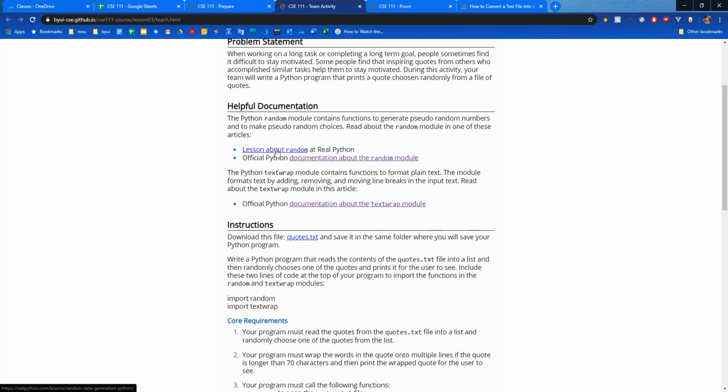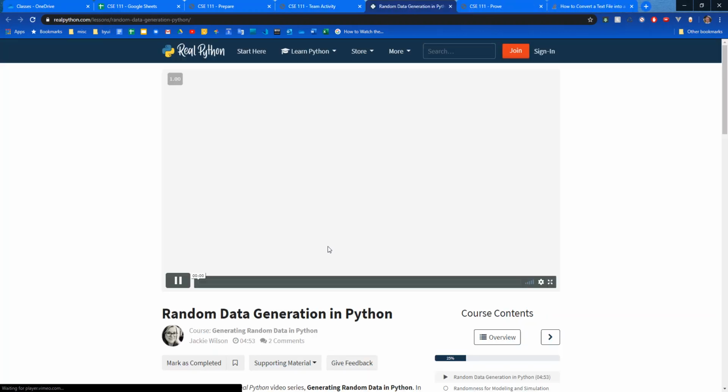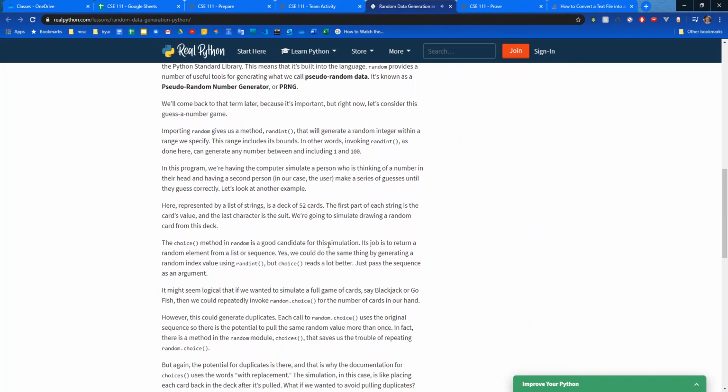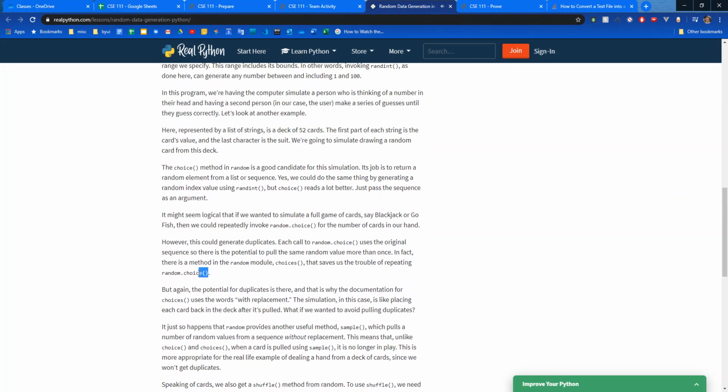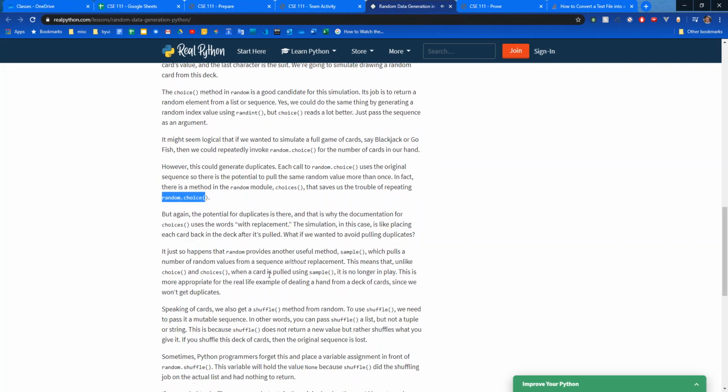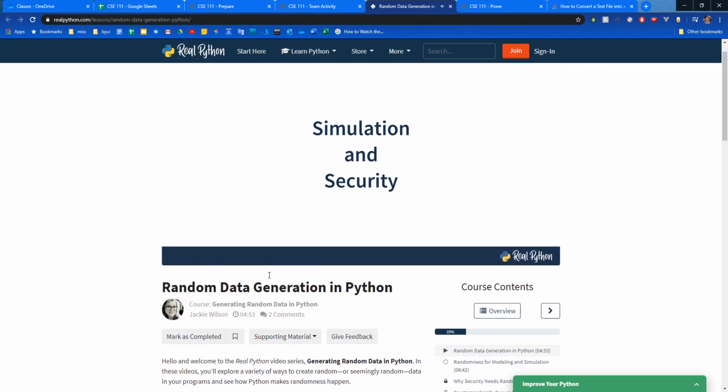So right here, lesson about random at Real Python. If I come down here, there's a nice video for it. But you can see there's a bunch of functions. Anytime you see these parentheses right here, it's calling a function. Each call to random.choice uses the original sequence. There is the potential to pull the same random value more than once, which is okay. In fact, there's a method in the random module, choices, that saves us the trouble of repeating. So there's all these different things that you can read about in here.